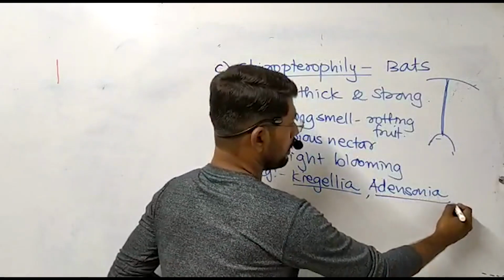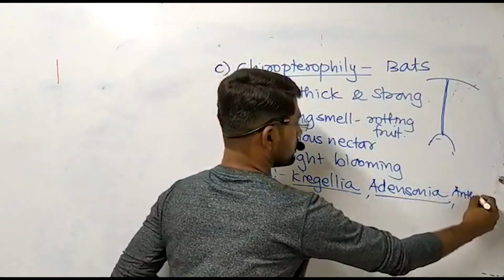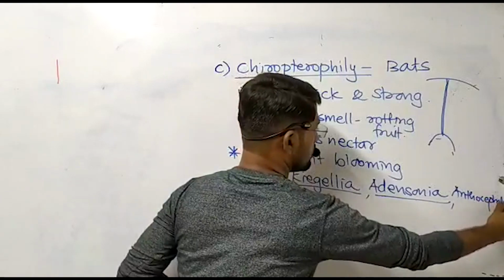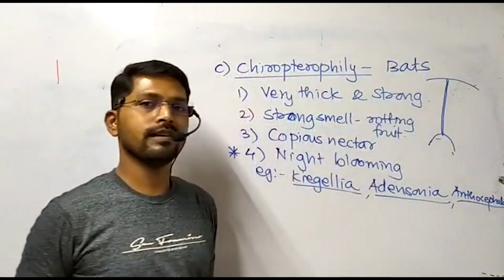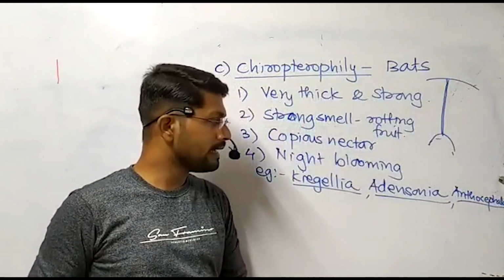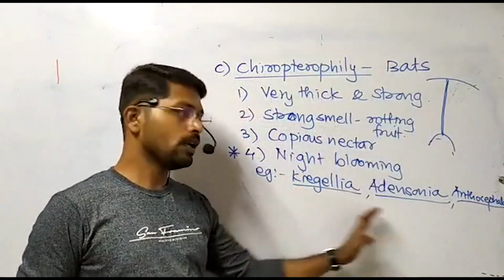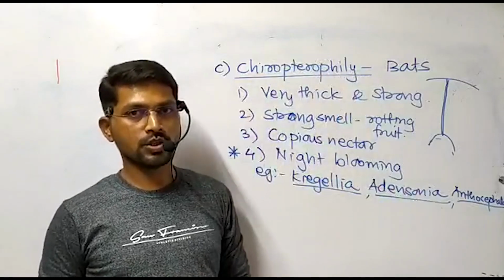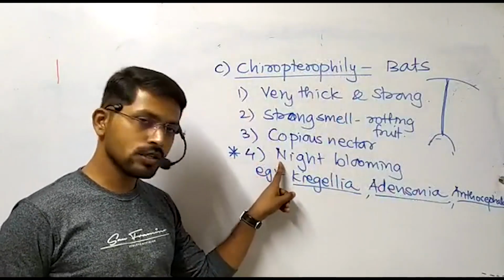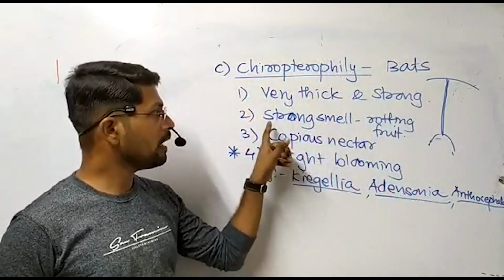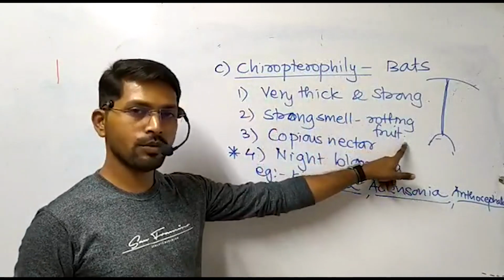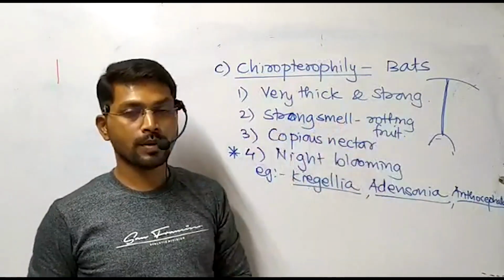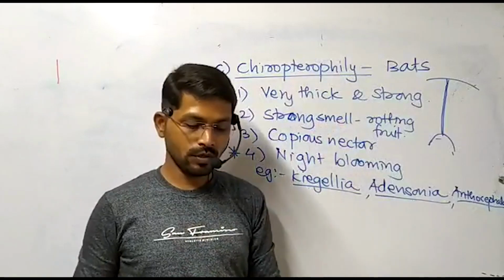Some other example like Anthocephalus. In our language, it is called Kadamba. So these are the very common examples of the plants which are showing Cheiropterophily type of pollination by means of bats. Essential characteristic feature is night blooming, a very strong smell like rotting fruits. Copious nectar which is produced is again a very important characteristic feature.